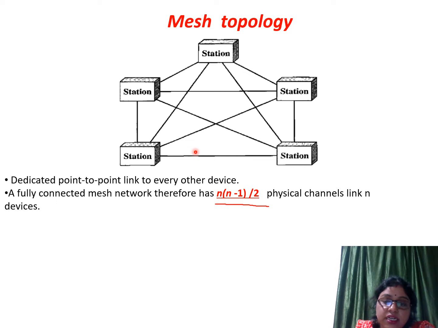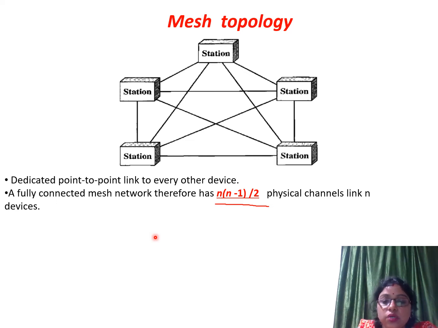Next, in a mesh topology, if there are n number of devices present, then the total number of links or physical channels is equal to n into (n minus 1) divided by 2. For example, if in a mesh topology there are 5 devices, that means n equals 5.